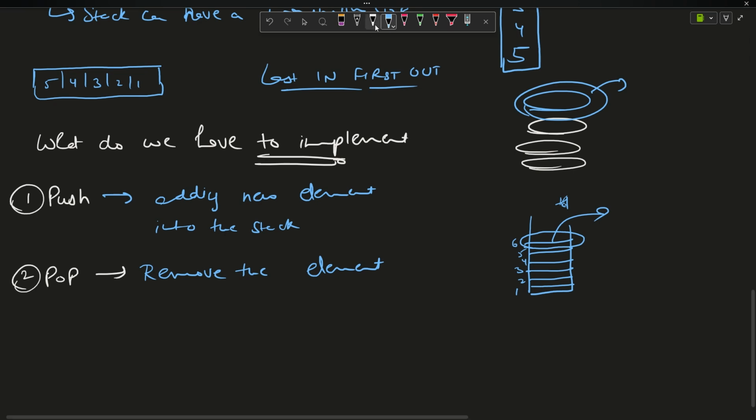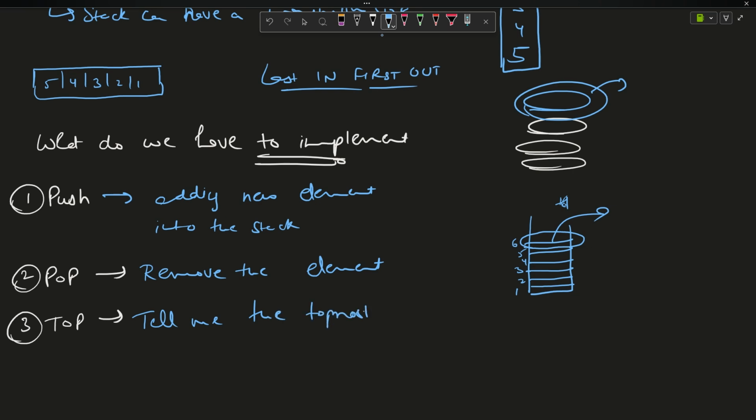So the stack also has a third functionality, top, which tells me the topmost element. What is the topmost element? It is the element that will get popped out if I apply the pop operation. In that case, 5, 4, 3. If this is my stack and I see the top, 3 is my top. These are the few operations of push, pop, top.